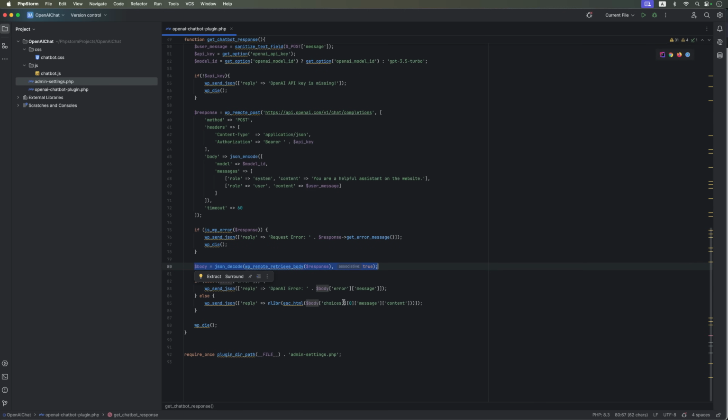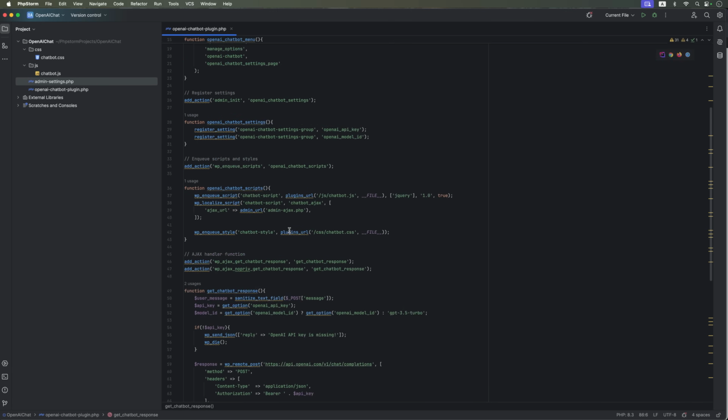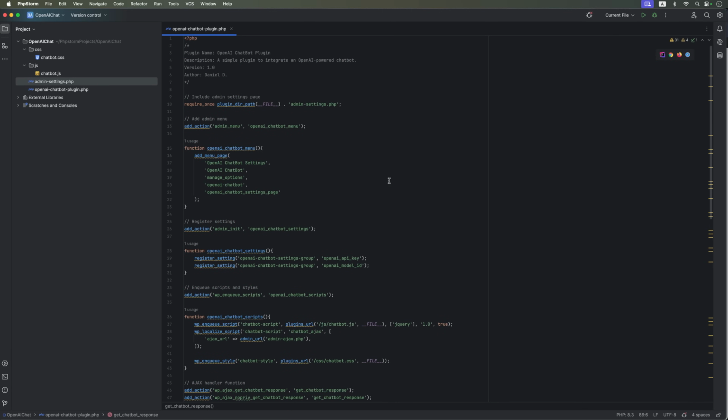After that, we decode the JSON and either display the error or the actual response from OpenAI. That's the full script. It's the minimal code you need to build a working chatbot on your site.